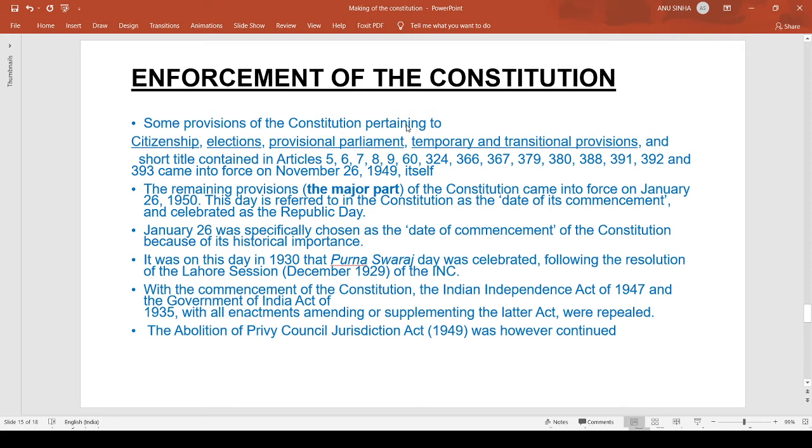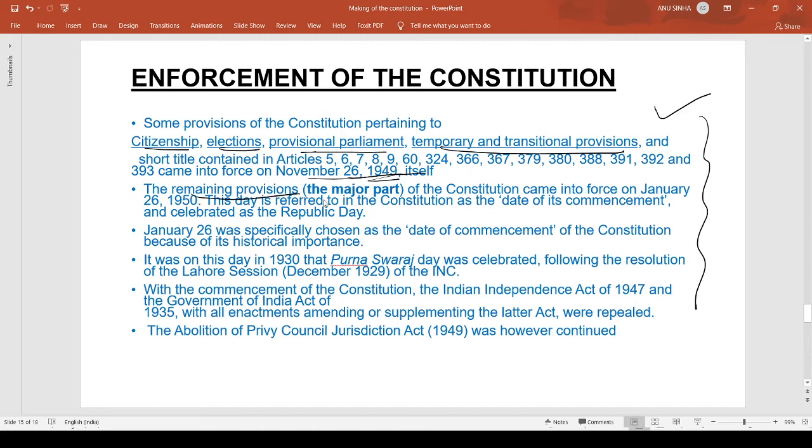Now the enforcement part of the Constitution, we come to that. Some provisions of the Constitution pertaining to citizenship, elections, provisional parliament, temporary and transitional provisions and short title, contained in these articles, came into force on November 26, 1949 itself. Guys, this is very important because sometimes it asks which parts came into force on November 26, 1949. So you have to remember the citizenship, elections, provisional parliament, and temporary and transitional provisions.